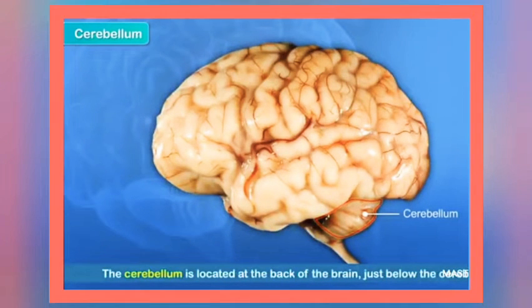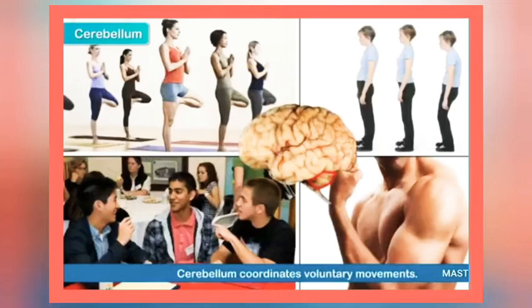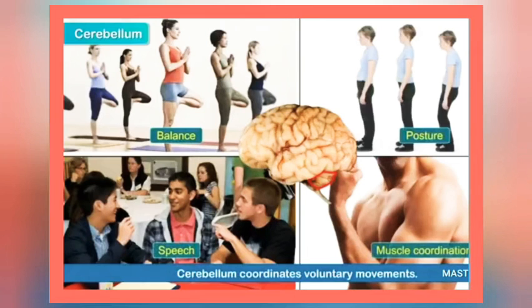The cerebellum is located at the back of the brain, just below the cerebrum. The cerebellum coordinates voluntary movements such as balance, posture, speech, and muscle coordination of the body.